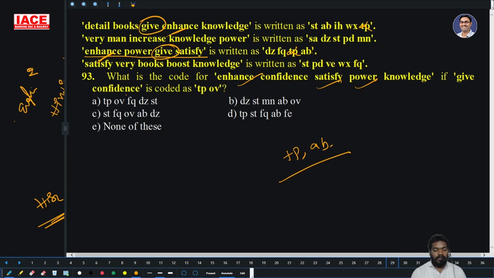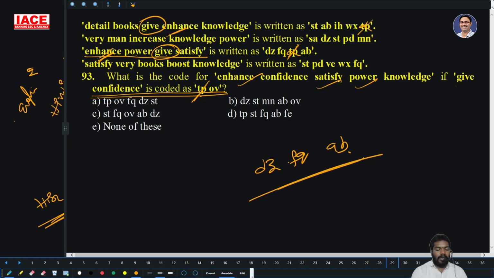If give confidence is called TPOV, they have given that. Now, for give they are getting TP. Give is for TP, then you can cancel TP and TP. What can you confirm? DZ and FQ and AB are the code for enhance, power, satisfy. Then your option should be DZ, FQ, AB.